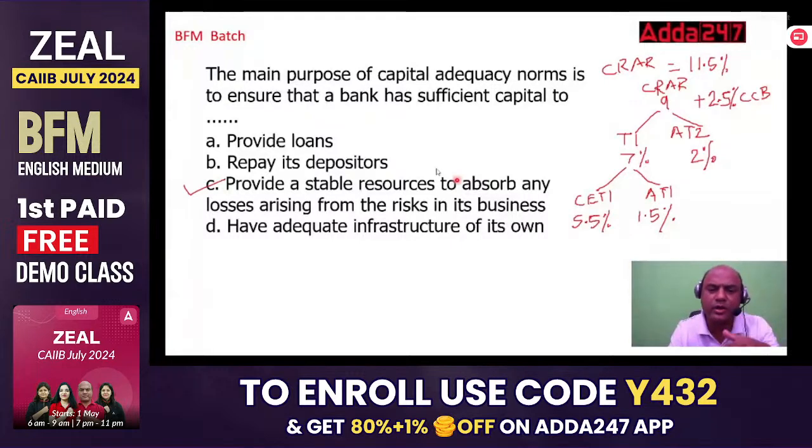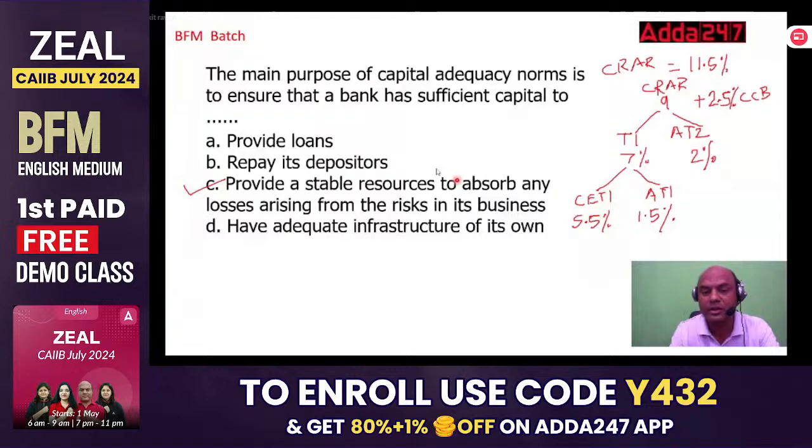Okay. Even this 9 is broken down further into two parts, tier 1 and tier 2. Tier 1 is of 7% and tier 2 is of 2%. Even this tier 1 is broken down further into CET1 and AT1, means additional tier 1. CET1 means what? Common equity tier 1. So 5.5% and 1.5%. Okay. What is this tier 1 and tier 2? You might have studied this in your JAIIB, but again, tier 1 means what? It's called a free capital. Okay, free capital.